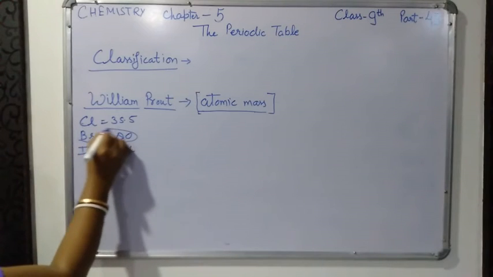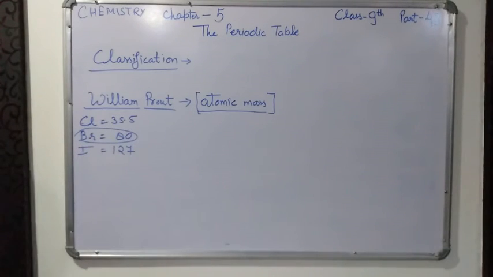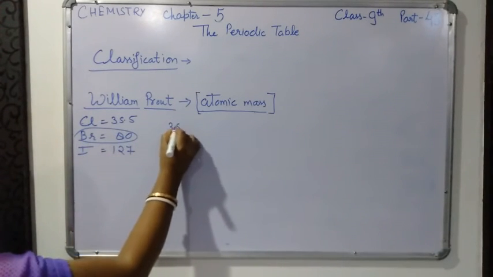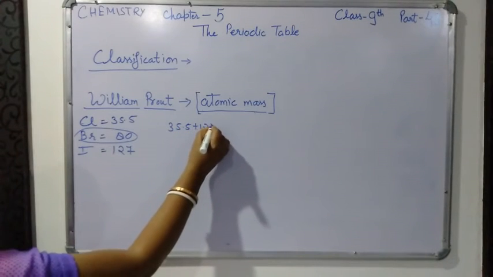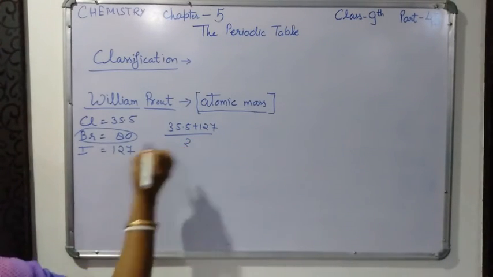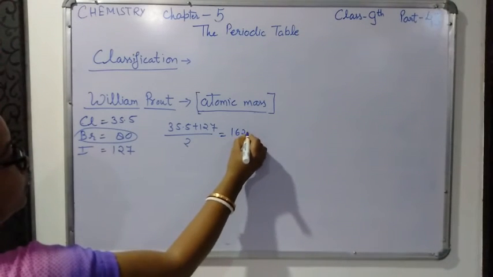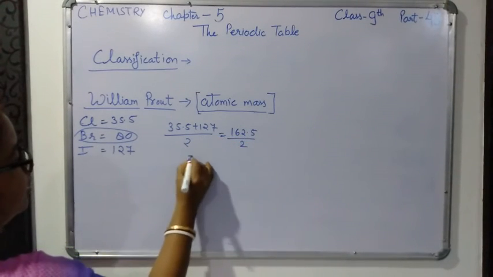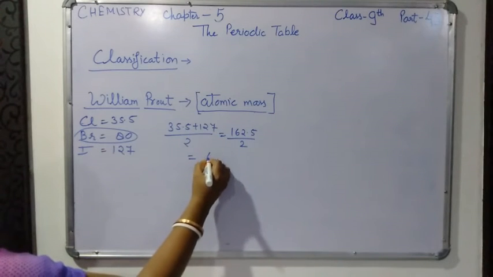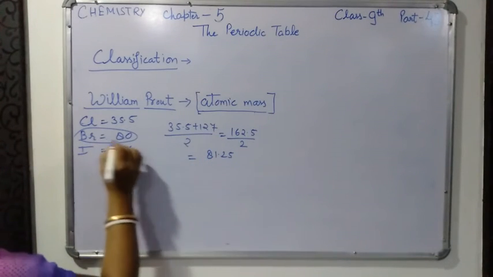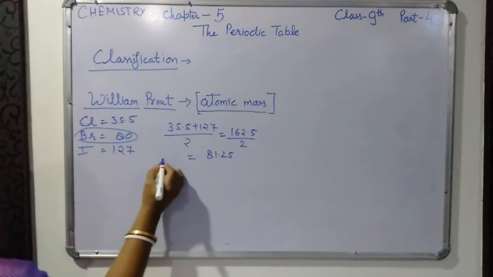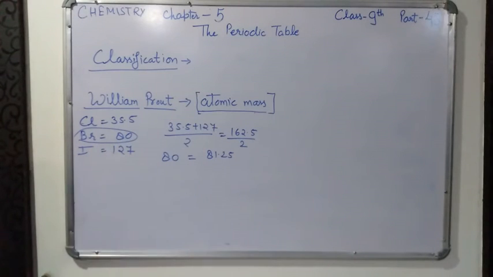Bromine is the middle one. We add 35.5 plus 127 upon 2. We get 162.5 upon 2, and if we divide, we get 81.25. Approximately it is equal to the atomic mass of bromine.